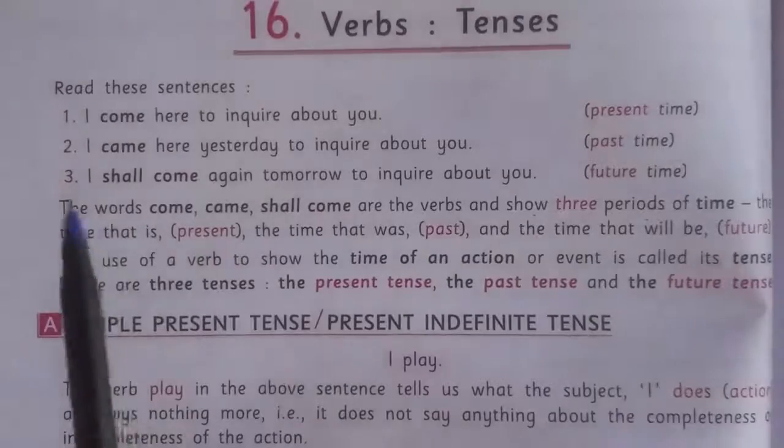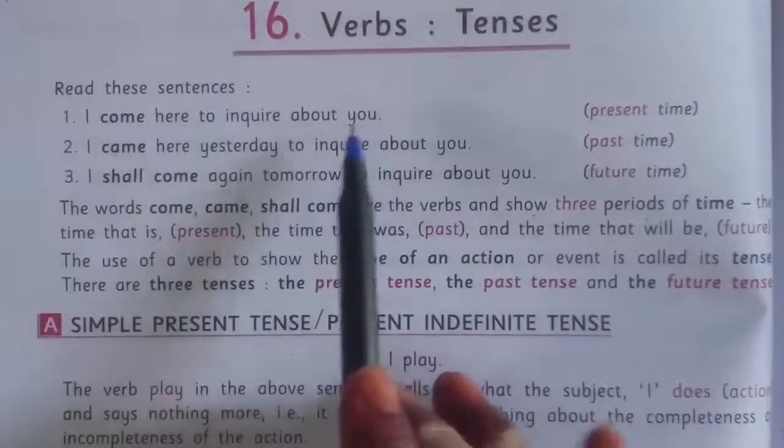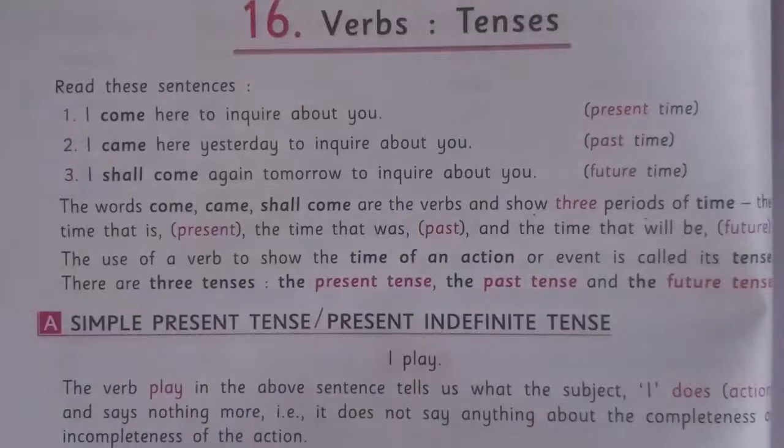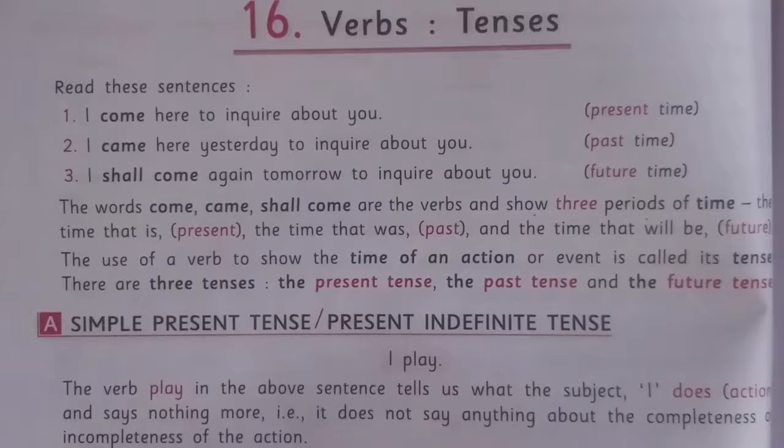Let's read the sentences. I come here to inquire about you. In this sentence, the word come is a verb and shows the present time. And so, the verb is said to be in the present tense. I came here yesterday to inquire about you. In this sentence, the verb came refers to the past time. And so, the verb is said to be in the past tense.